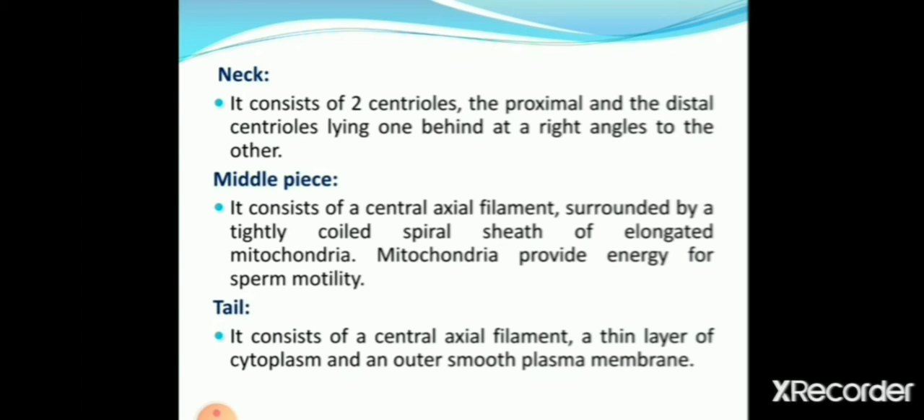The middle piece possesses numerous mitochondria which produce energy for movement of the tail, which facilitates sperm motility essential for fertilization. The tail consists of a central axial filament, a thin layer of cytoplasm, and an outer smooth plasma membrane.